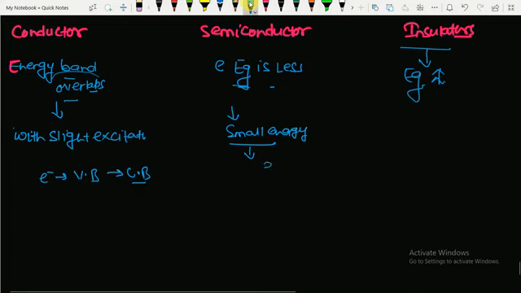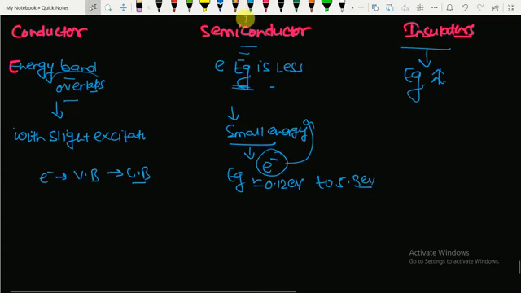That is, the electron placed in the valence band will require a small amount of energy to jump from valence band to conduction band, and hence conduction is possible in case of semiconductor, because Eg is less. Sorry, I am talking about energy gap. In case of semiconductor, Eg varies from near about 0.12 electron volt to 5.3 electron volt.